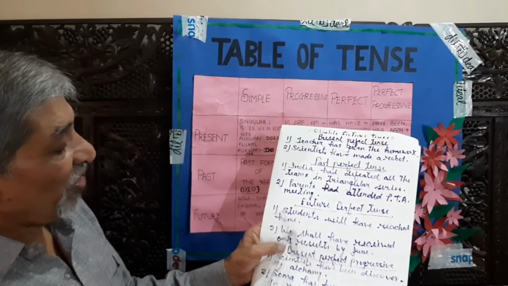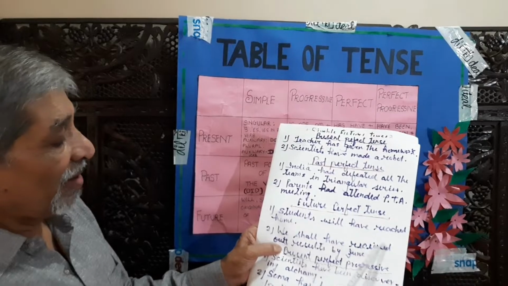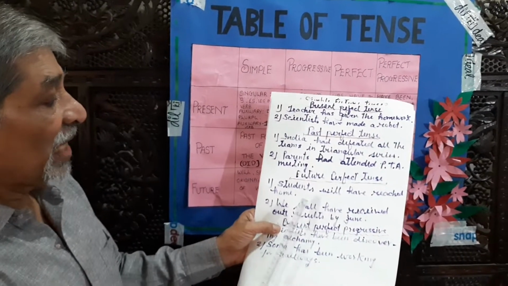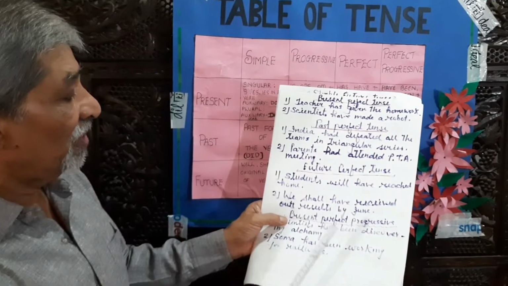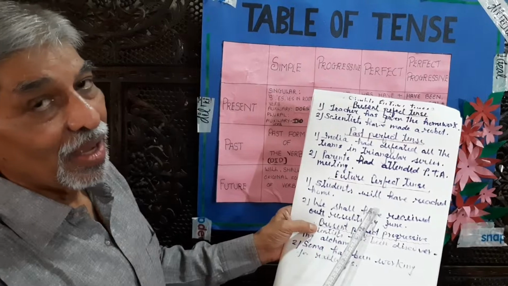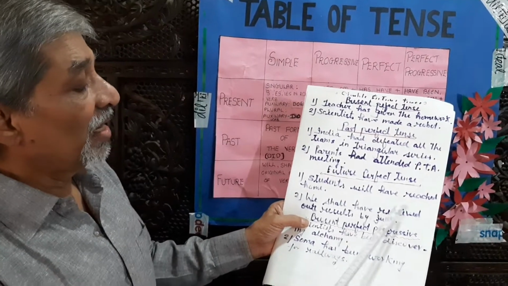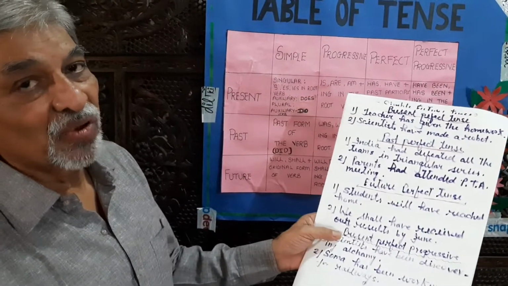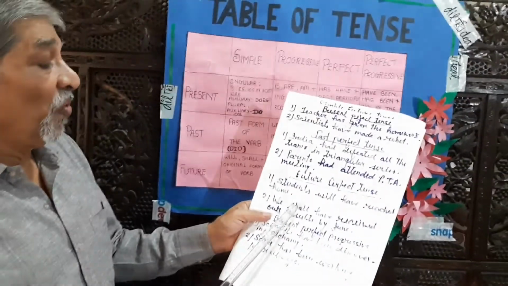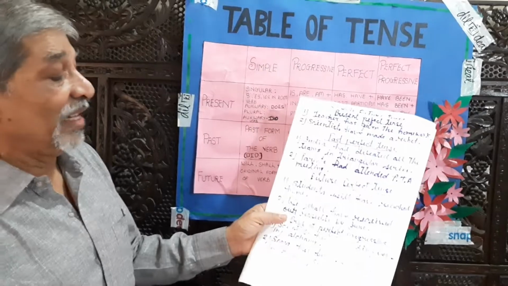Next one is we shall have revised. We shall have received our results by June. Shall have is the auxiliary verb and received is the past participle form of the verb. Therefore, it becomes future perfect tense.